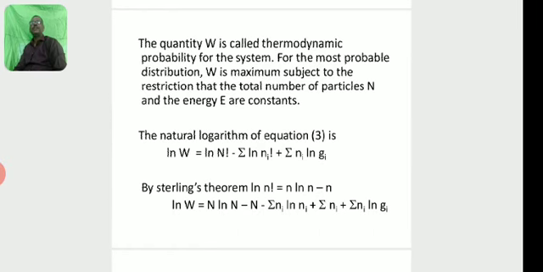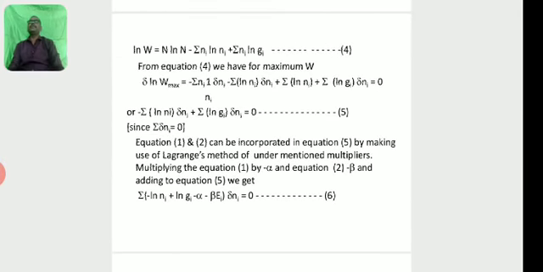The natural logarithm of equation 3 is log W equal to log N factorial minus sigma log Ni factorial plus sigma Ni log Gi. By Stirling theorem, log n factorial is equal to n log n minus n. So log W is equal to N log N minus sigma Ni log Ni plus sigma Ni log Gi. That is equation number 4.